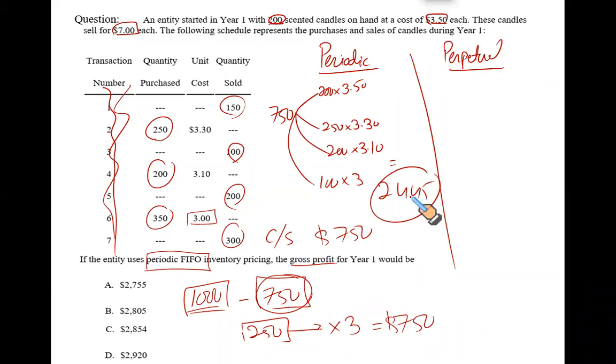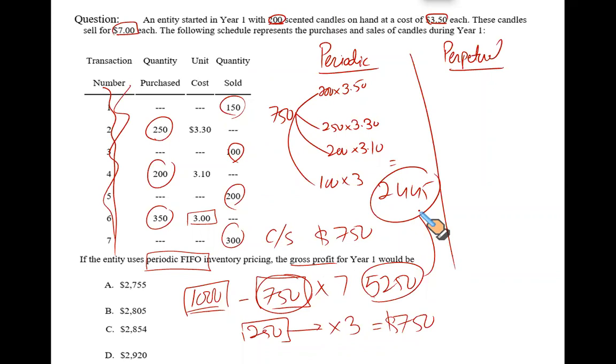The gross profit is the difference between your CGS and sales. Let us find out what is the figure for sales. We have sold 750 units and these units were sold at the rate of 7 each. So 750 multiplied by 7, that is 5250, right? 5250 is the sales, 2445 is the cost of sales.